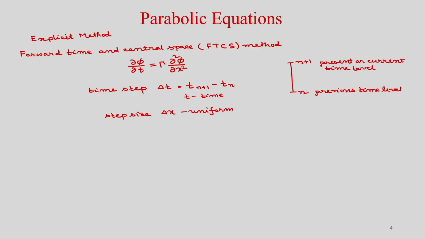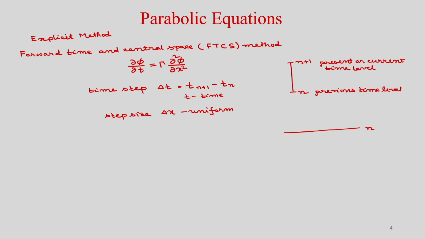And obviously, here also we will use the uniform step size in space. So, we will consider step size as delta x, which is uniform. So, if you consider the grid at level n, this is the nth time level, we have the one dimensional grid because we have considered only x, and the index in the x direction we will take as I. For each discrete point we will write with the index I.